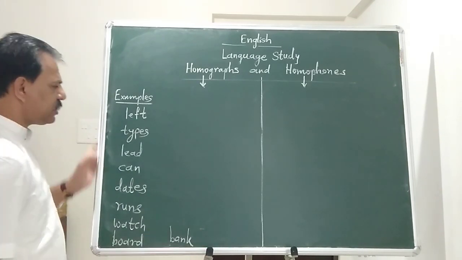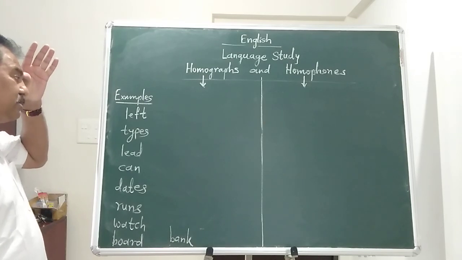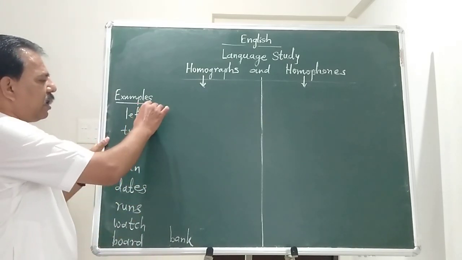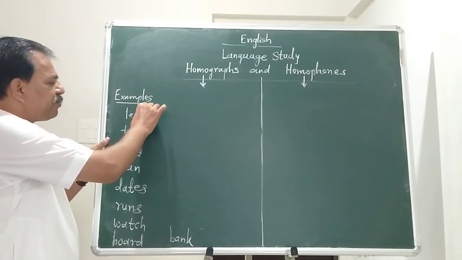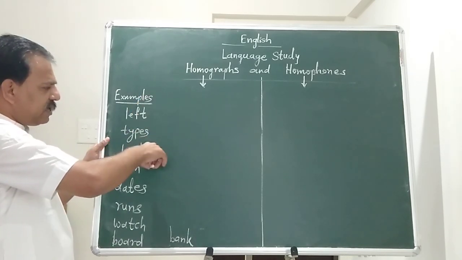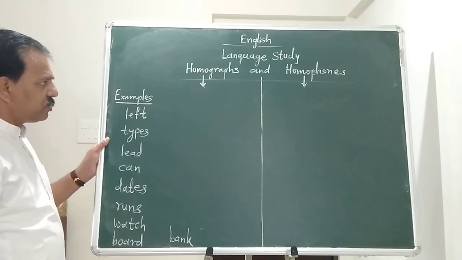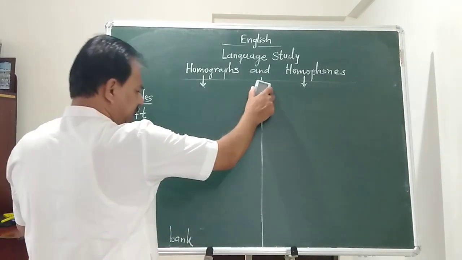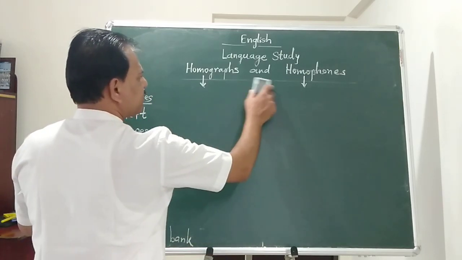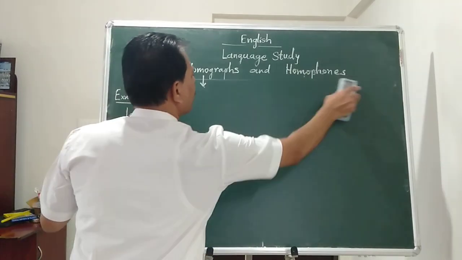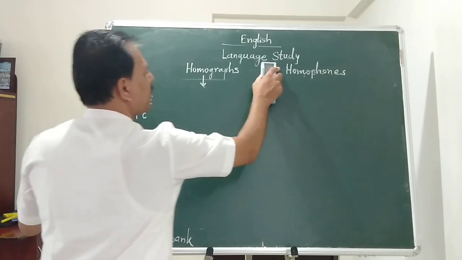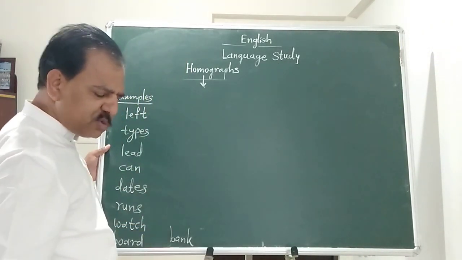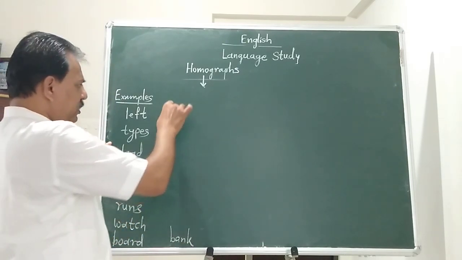So these are a few examples of homographs. Each of these words has a different context. Let us see how they change in their meaning or context. First, homographs only, because we have not enough space to write. So first consider only.